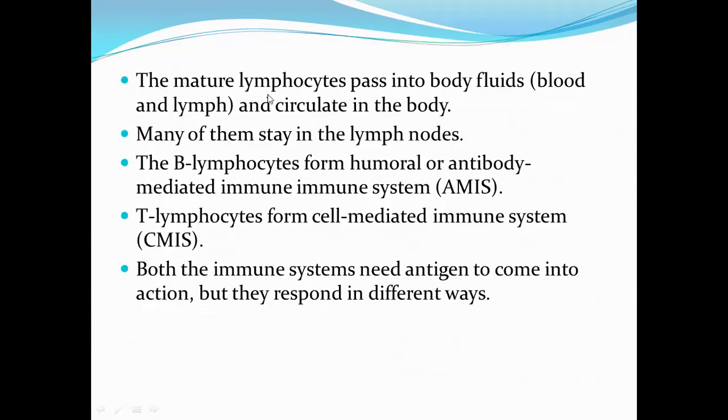The mature lymphocytes pass into body fluid. Body fluids are blood and lymph and circulate in the body. Many of them stay in the lymph nodes. The B lymphocytes form the humoral or antibody mediated immune system, that is AMIS.